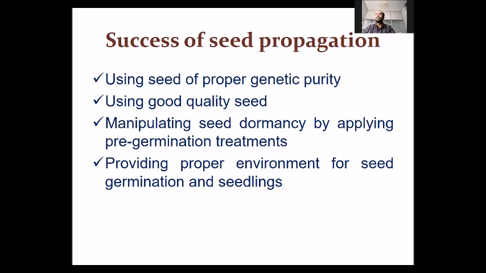Internal factors include the hormonal situation of the plant, and external factors include the seed coat or other external factors. For example, in the seed of aonla and bael, there is a hard layer of seed coat. So there will be dormancy, and we have to overcome this dormancy before growing the seed.